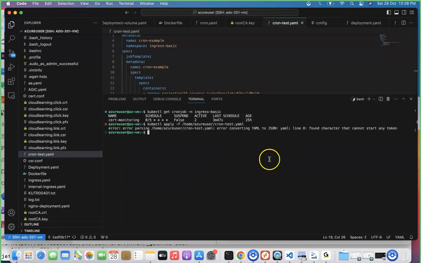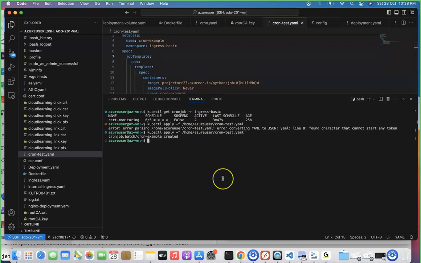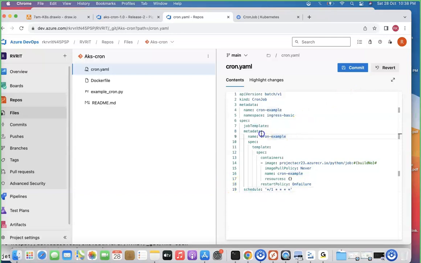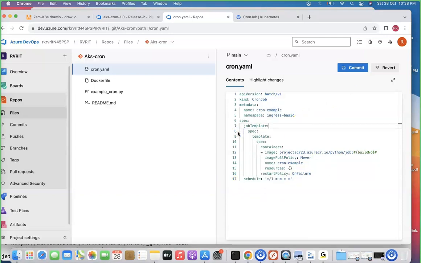See, I think it's still failing. Line number 8, found character. Okay, let's fix it here itself, team. I'm just removing the metadata. I'm going back one more time, just save it, one more arrow, hit enter. That's it. I think metadata is the problem, and the schedule also we got fixed. So now we save time. You just remove this particular area. That's all you need to do.